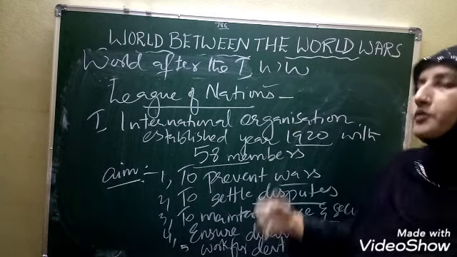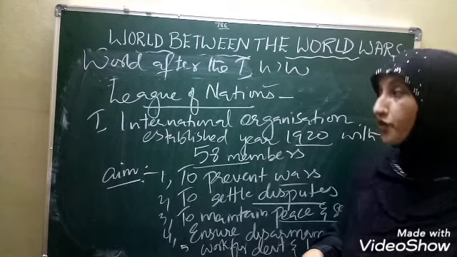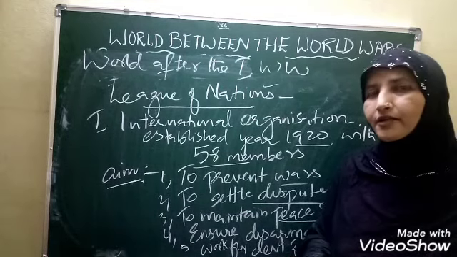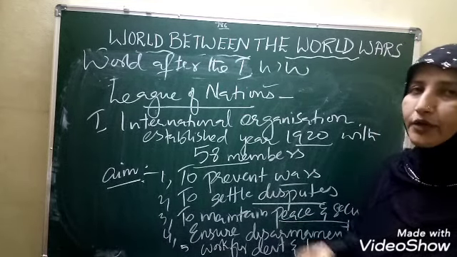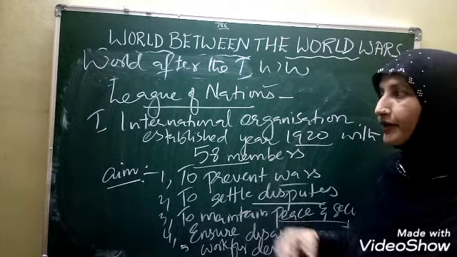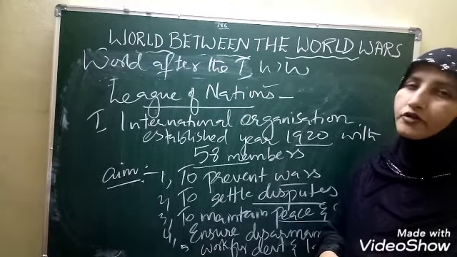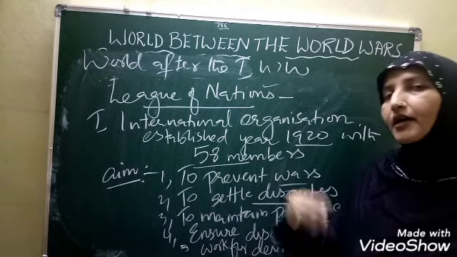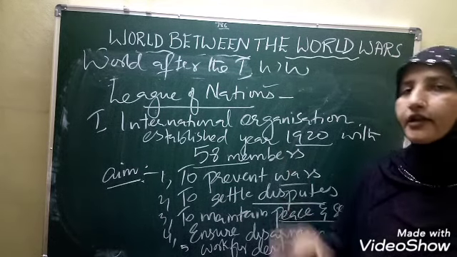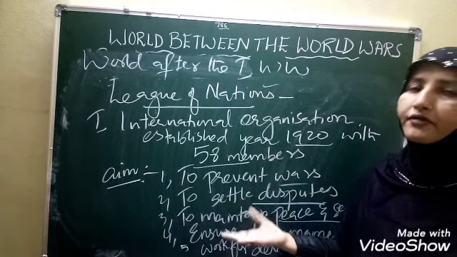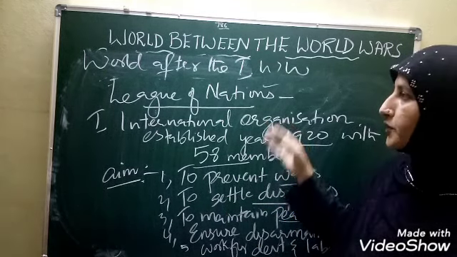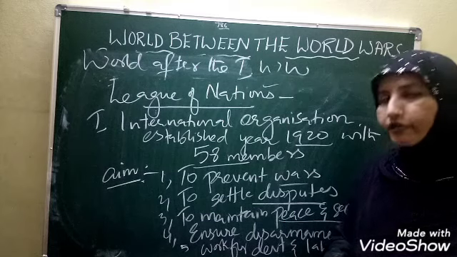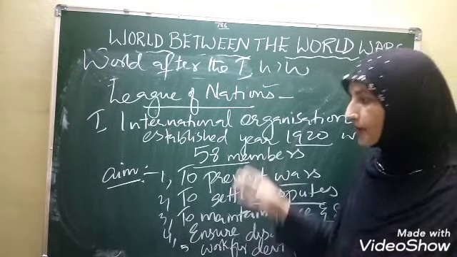Children, though the League of Nations was established in the year 1920, it failed to stop the Second World War. Though a very good international organization was there, it failed to stop the Second World War, and that led, again after a few years, to 1939 to 1945, the time period of the Second World War. So children, all these were about the world after the First World War. Hope it is clear to all of you, children.